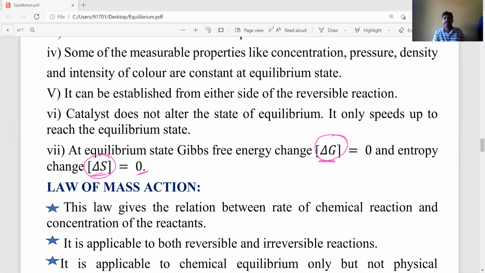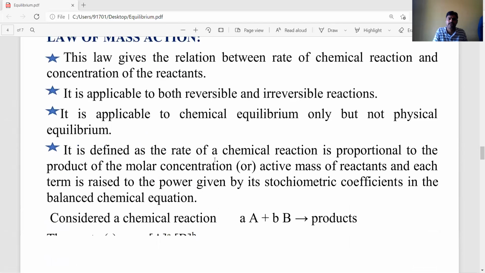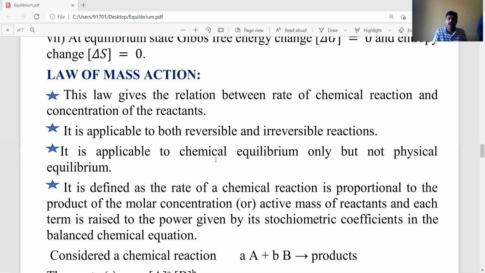Okay, these are the important characteristics of equilibrium, either physical or chemical equilibrium. Okay students, let's see the next important concept, the law of mass action. By using this law of mass action, we can calculate or derive the equilibrium constant value. That's why we are discussing the law of mass action.